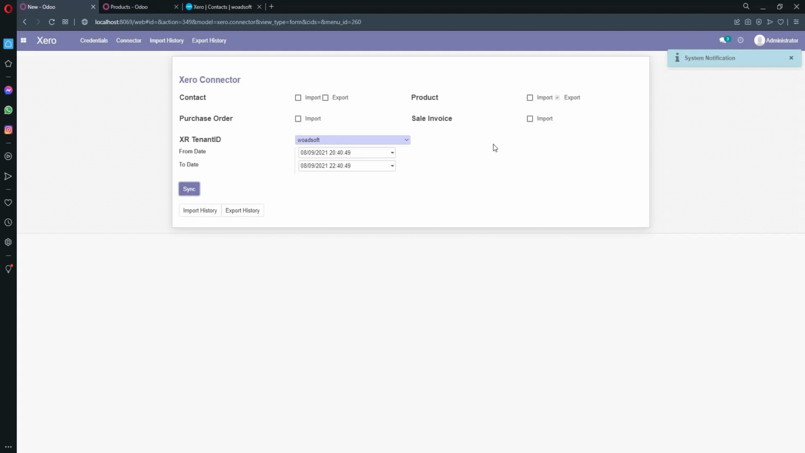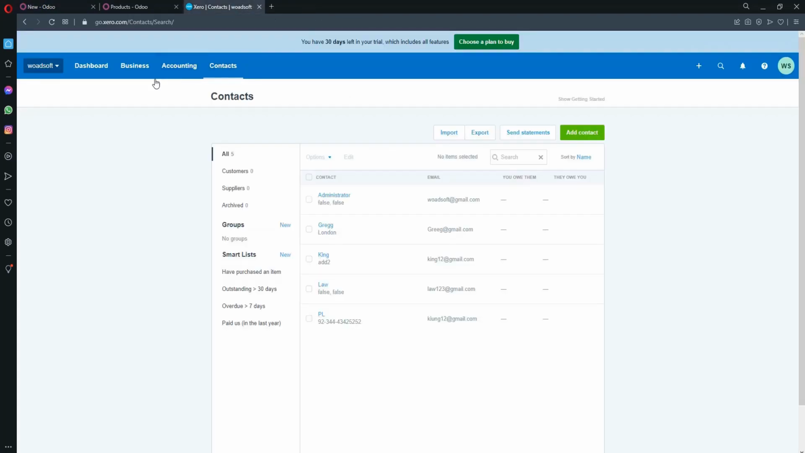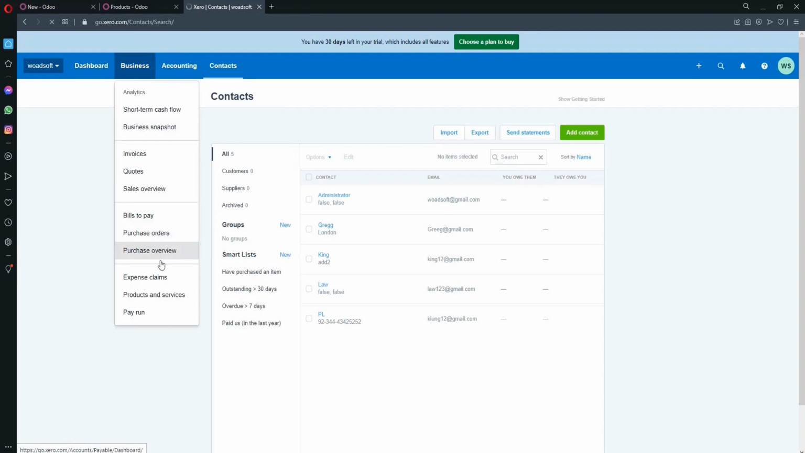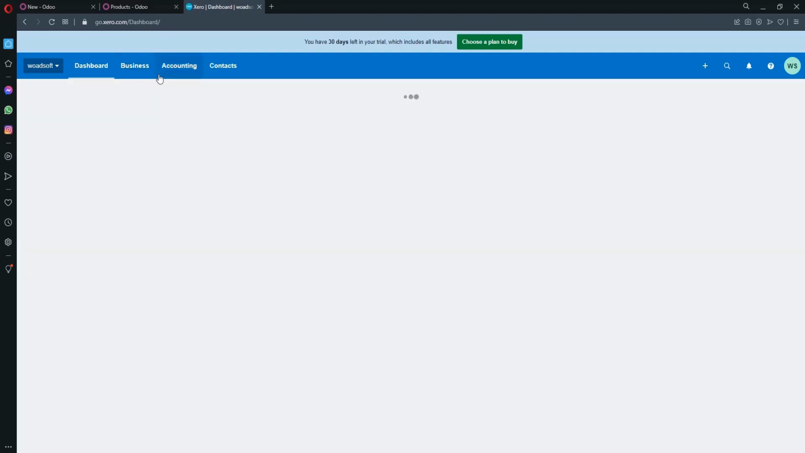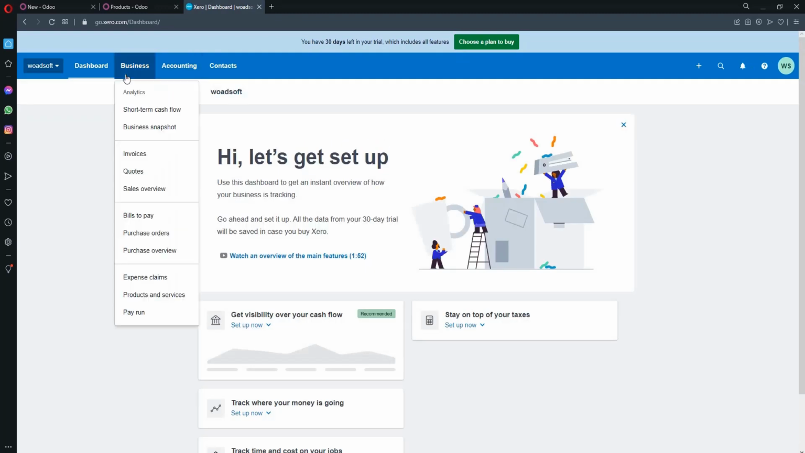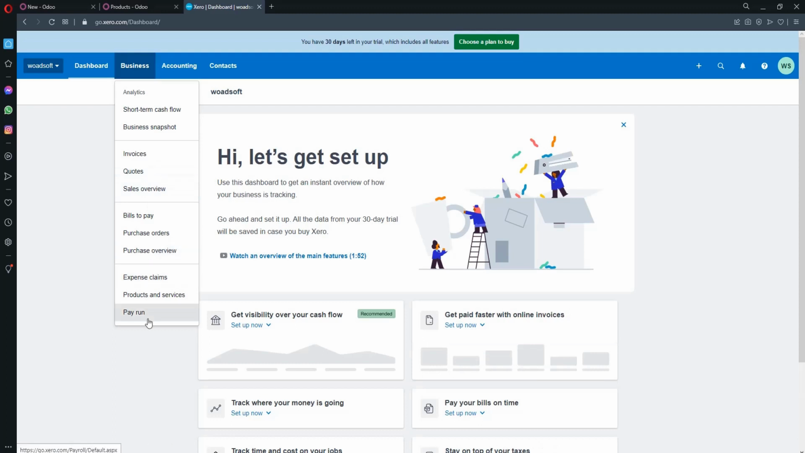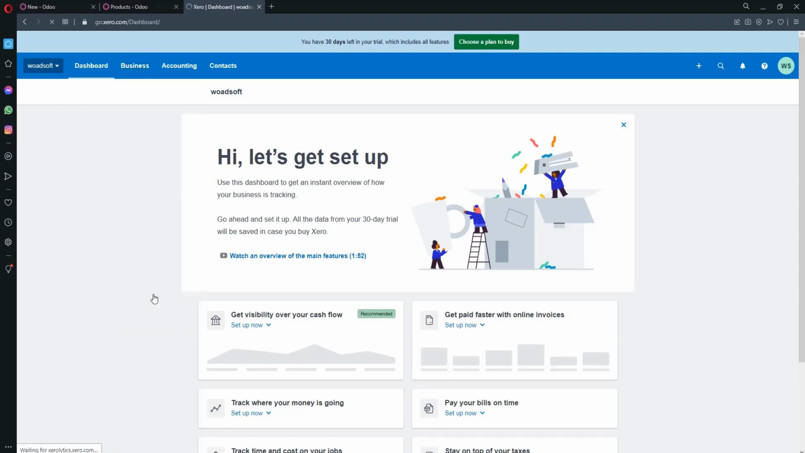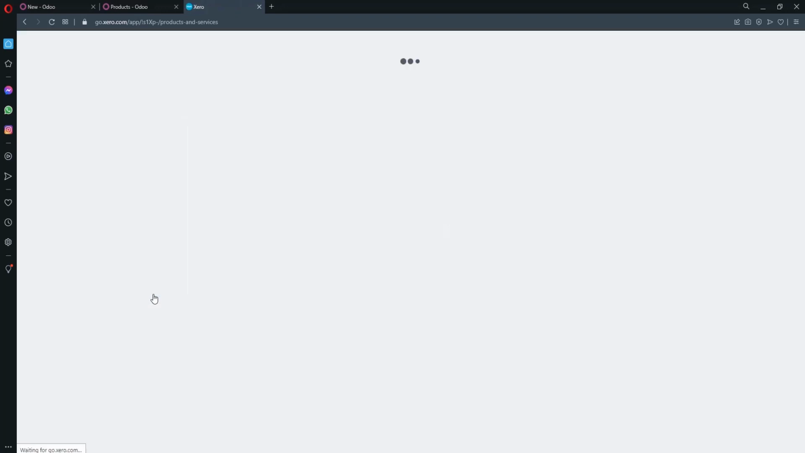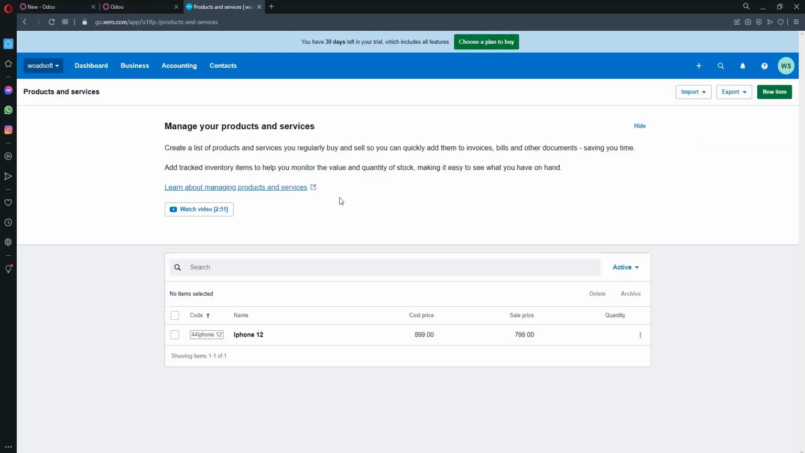The process is completed. I'm going to Xero to check whether the product is loaded or not. I go to products and services. While loading, the product is successfully added. As you can see, I added a product in Odoo and exported it into Xero.